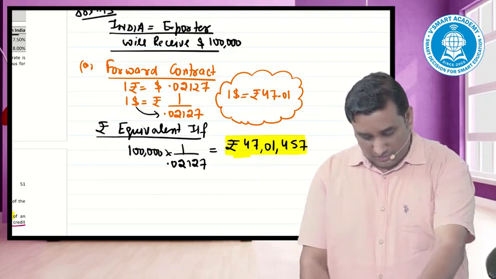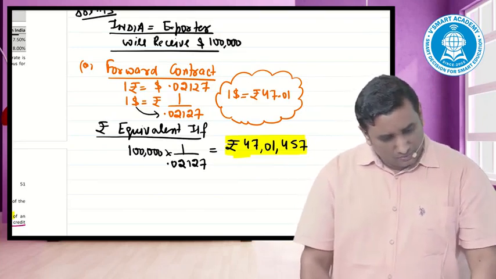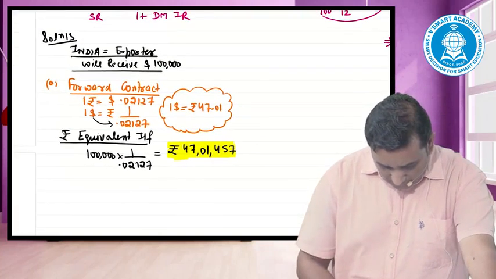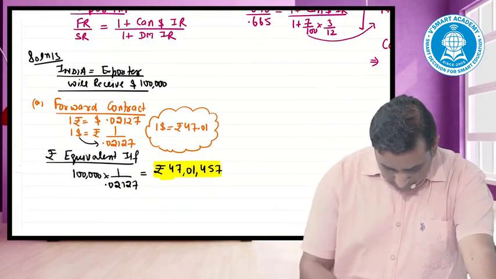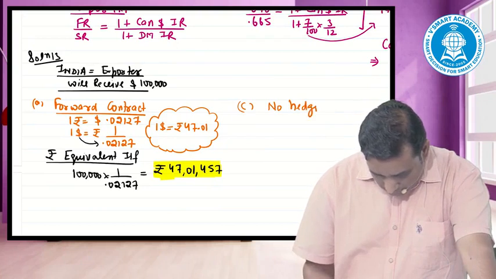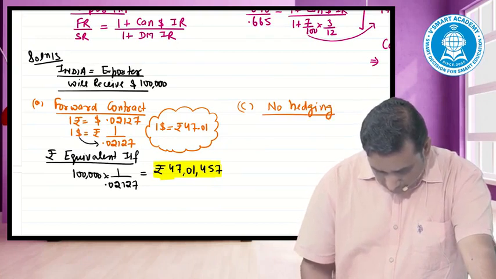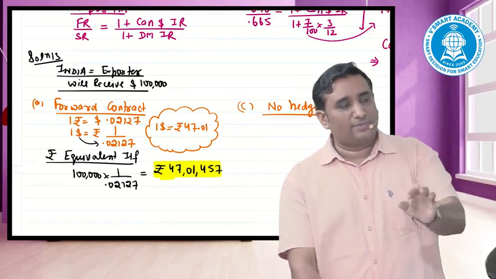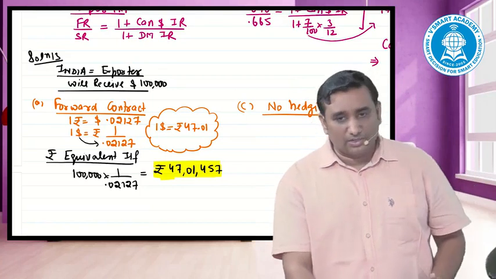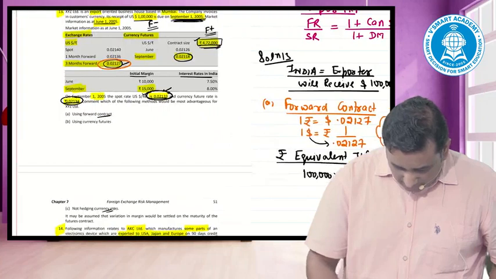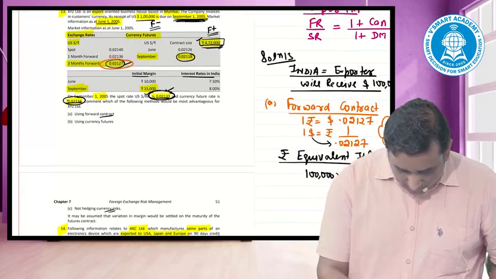I'll do C part next. No hedging. No hedging means whatever the rate on that date becomes, I would sell my dollars at that rate. And for no hedging, sir, what will we do? We'll take the spot rate of which date? It means you did not do anything, waited for September, whatever rate on that date became, you sold it off, in the cash market. Sir, let me check the rates first.